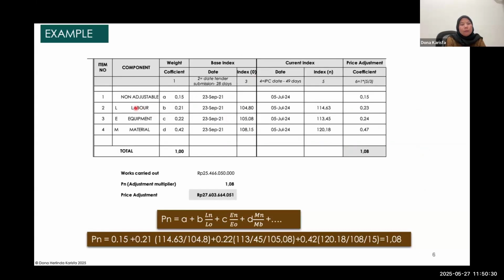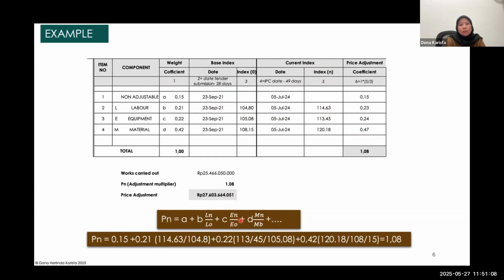Just take a look at the labor index: what is the index on this date? Just put it here, and then for the current index, in my experience, we take the predicting IPC date and then 49 days before that. So let's say 5 July 24, and then we fill in the index for this period. Then the price adjustment is simply a division between this and this one. So this is the formula here.